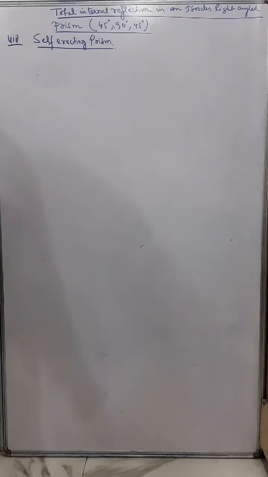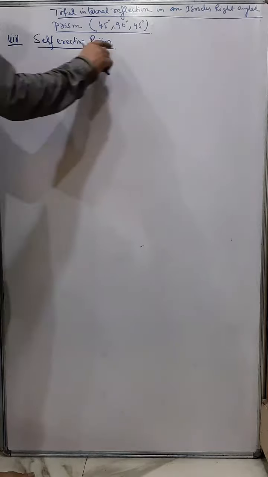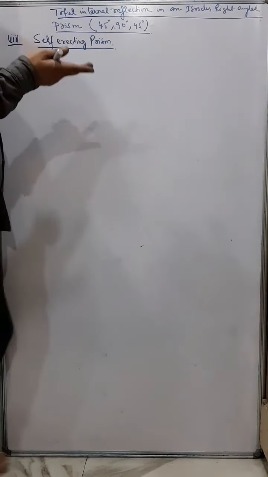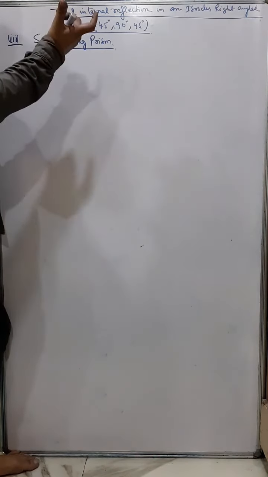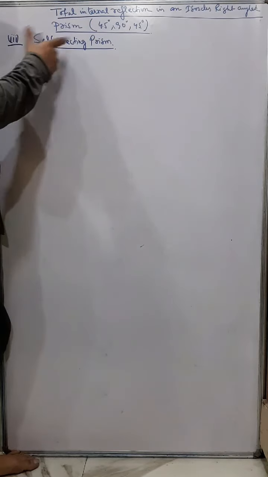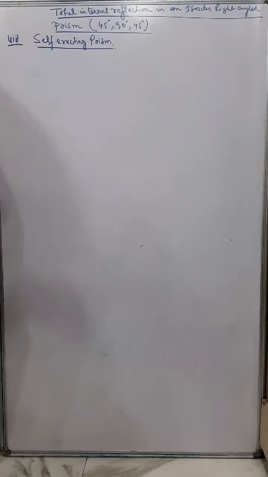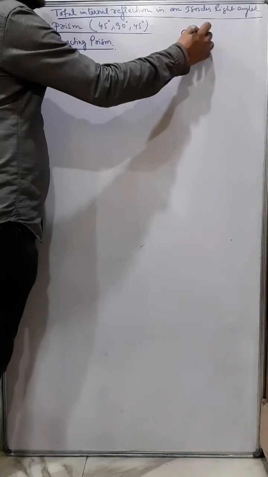Now another application is the self-erecting prism. Self-erecting prism is used to erect an inverted image. So when the image is inverted but we want to see an erect image, we use this concept. It is generally used in a slide projector, because in a slide projector we use a convex lens.